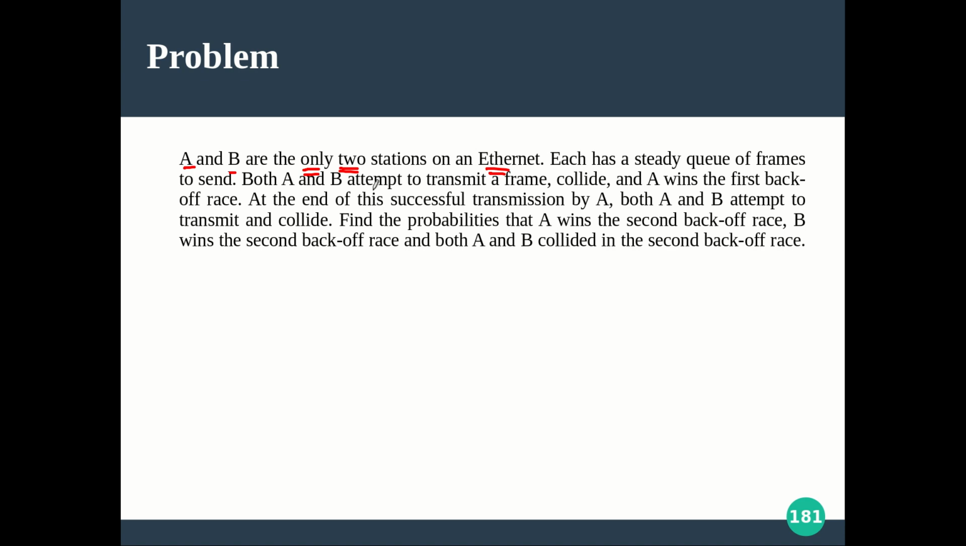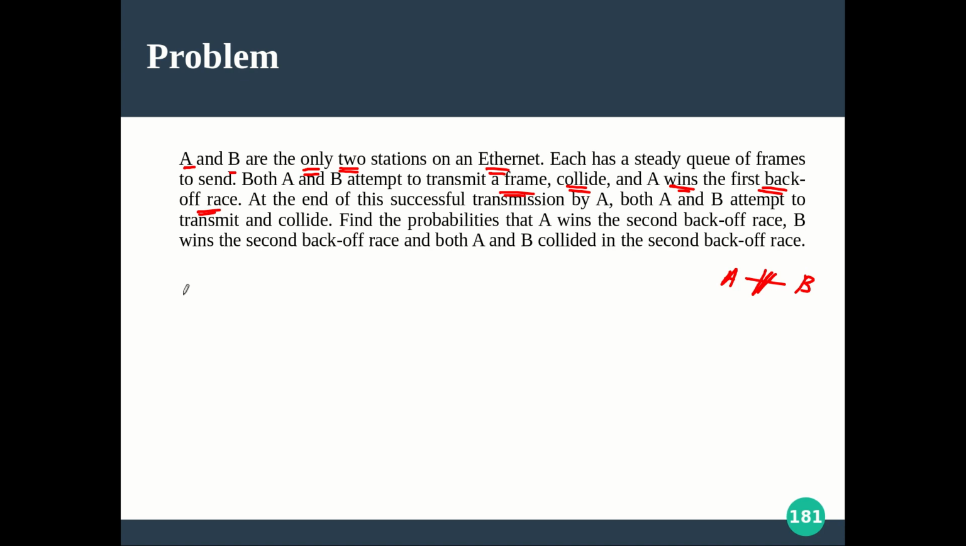Both A and B attempt to transmit a particular frame, maybe the first frame in their queue. Both try to send that frame, and what happened? It got collided. And A wins the first backoff race, the exponential backoff algorithm, you know. When both A and B tried sending the data, the data got collided, and A wins the first backoff race. So we will see this concept now, and after that we will continue with the question.